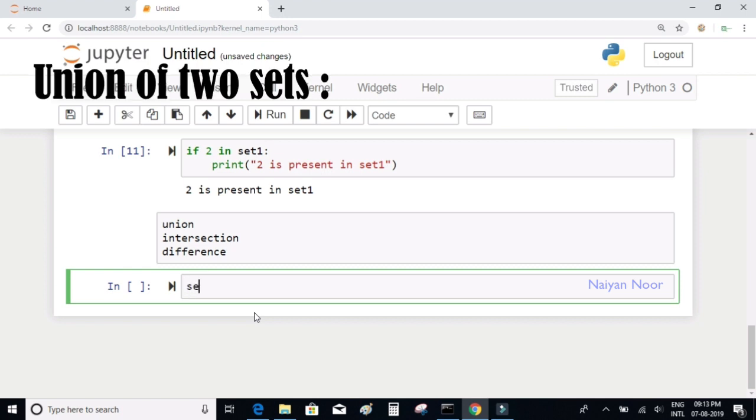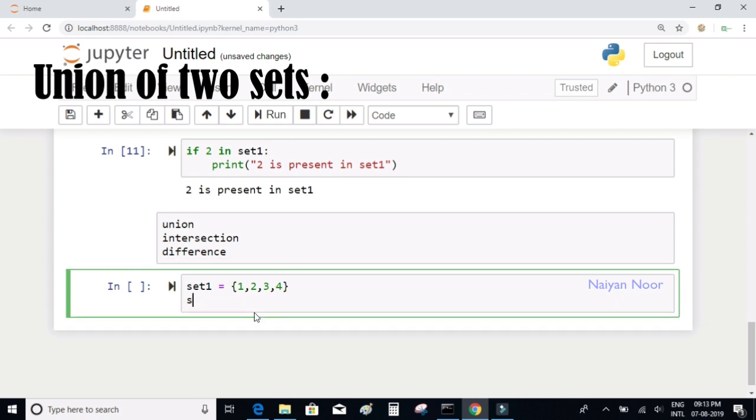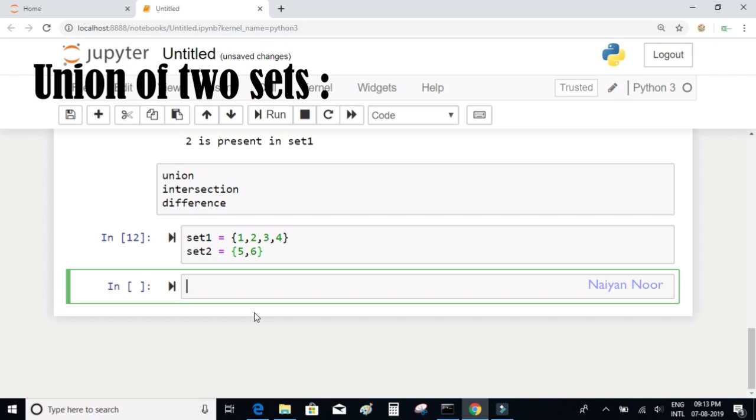So let me define two sets here. I'll define set1 with the values 1, 2, 3 and 4, and set2 with values maybe 5 and 6. So I have declared two sets.